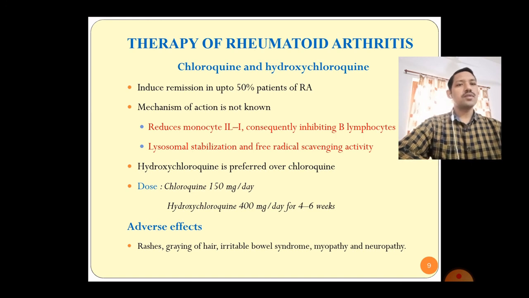Adverse events are very common, and those are rashes, graying of hair, irritable bowel syndrome, myopathy and neuropathy.